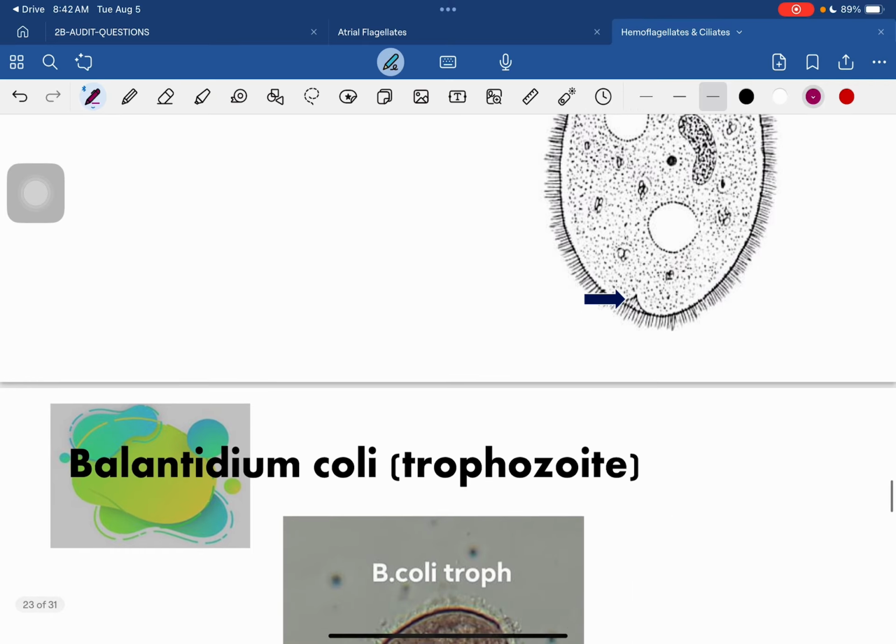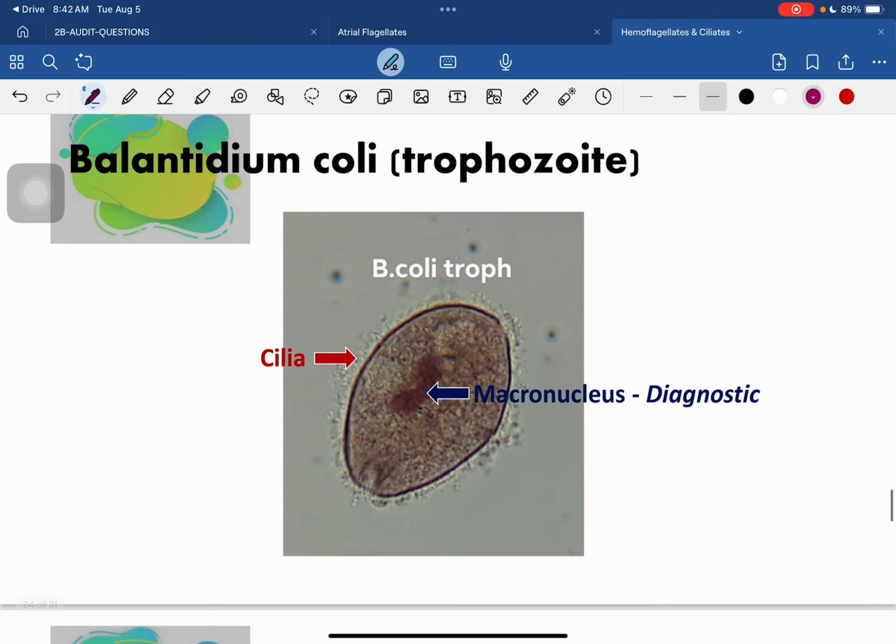You have your macronucleus, which is diagnostic, kidney bean-shaped in appearance. You have the cilia surrounding the whole cell of the Balantidium coli. The micronucleus is not very visible there.